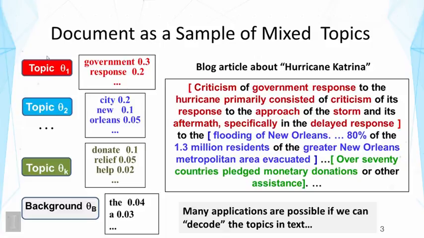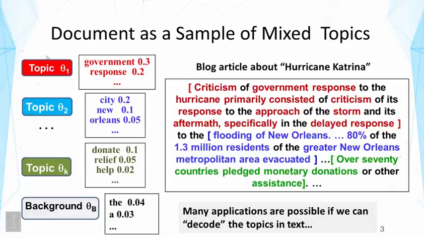So let's first examine this problem in a little bit more detail. Here I show a sample article, which is a blog article about Hurricane Katrina. And I showed some sample topics, for example, government response, flooding of the city of New Orleans, donation, and the background. You can see in the article we use words from all these distributions. Right? So we first, for example, see there's a criticism of government response, and this is followed by the discussion of flooding of the city and donation, etc. We also see background words are mixed with them.